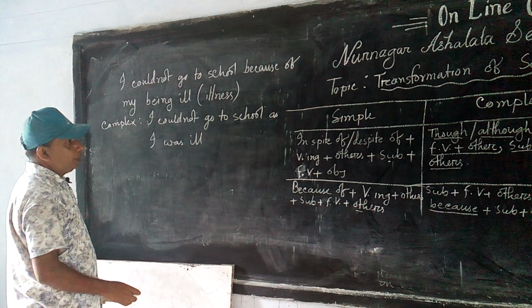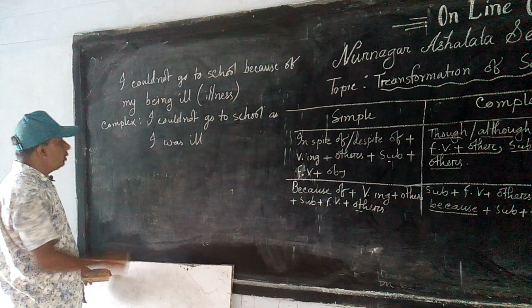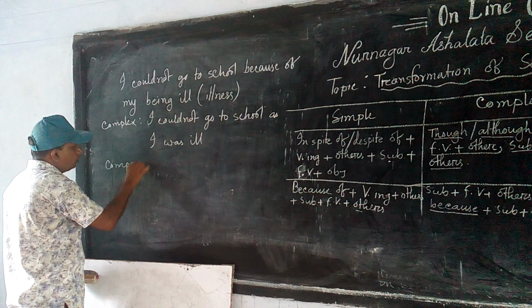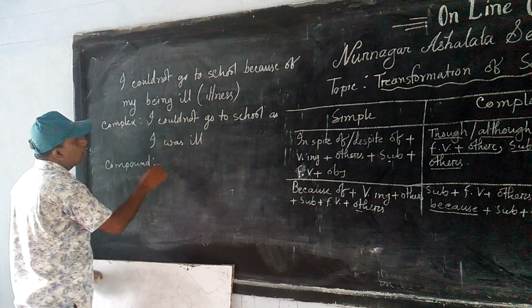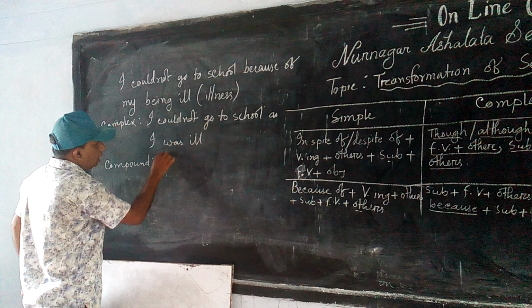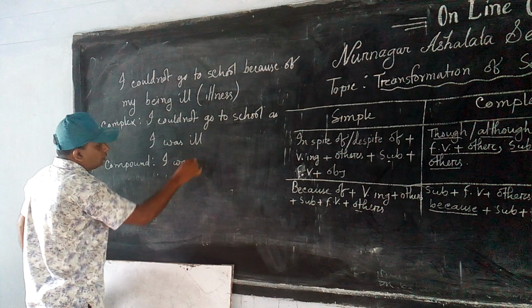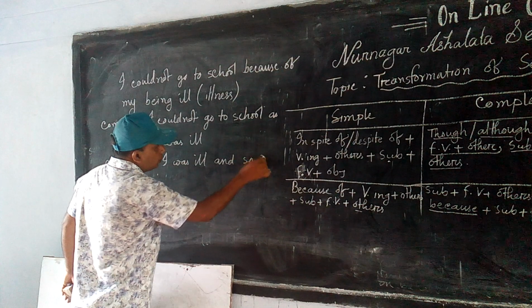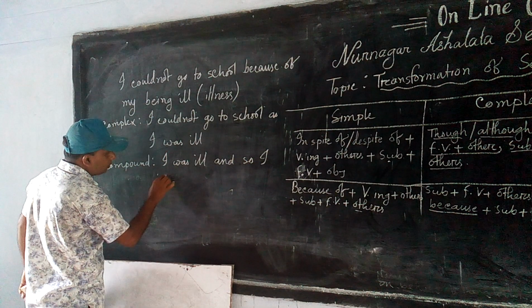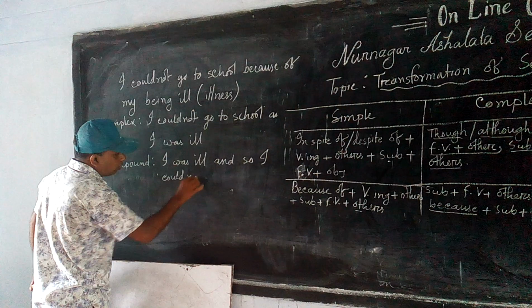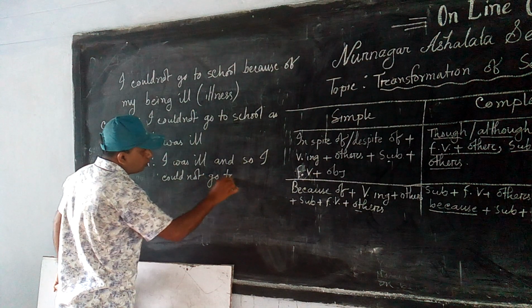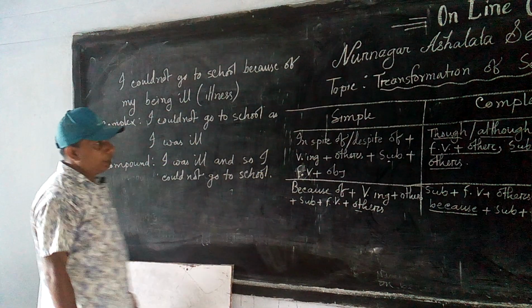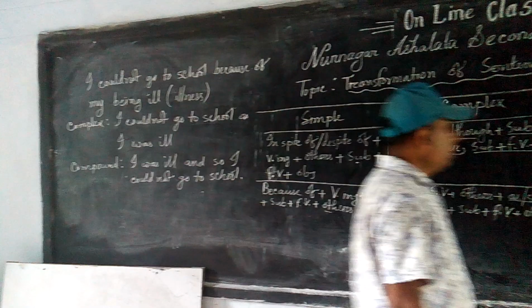And if you are asked to change it into compound, then you have to follow this structure.